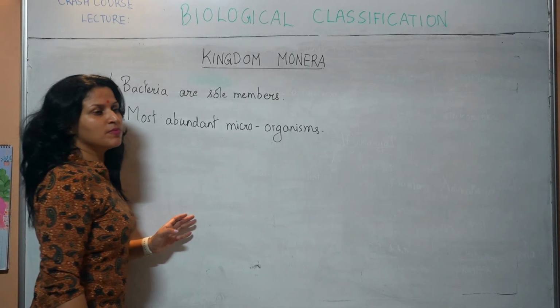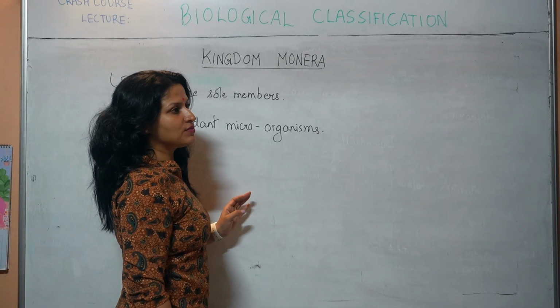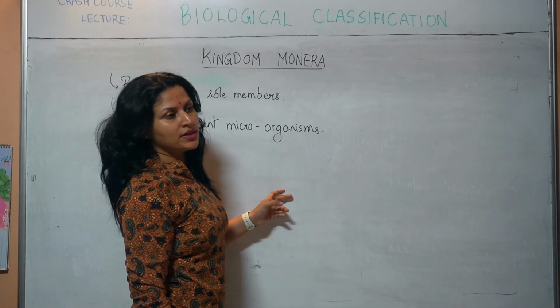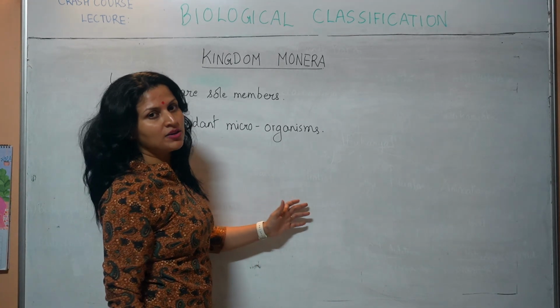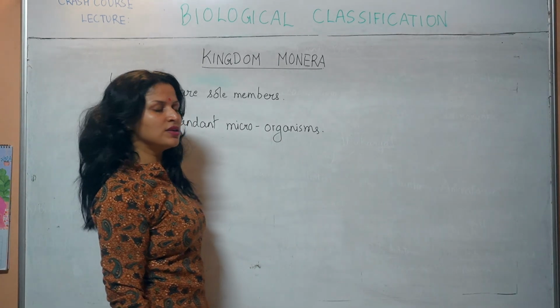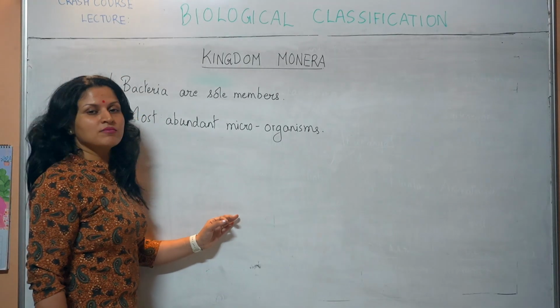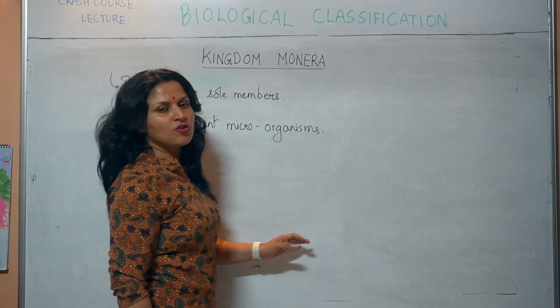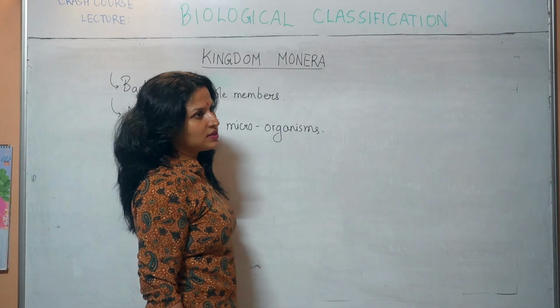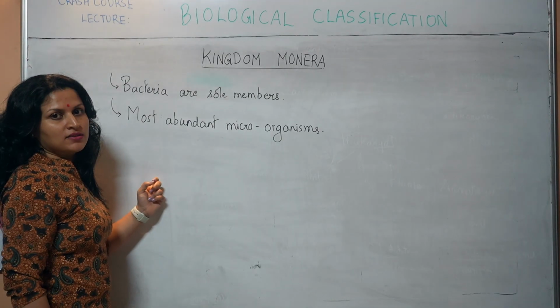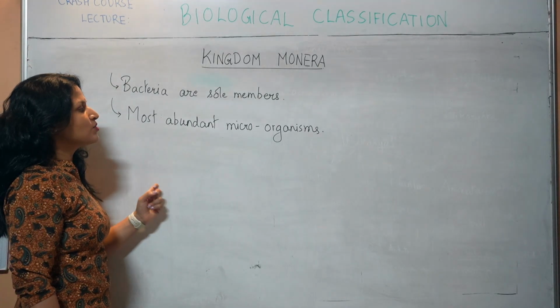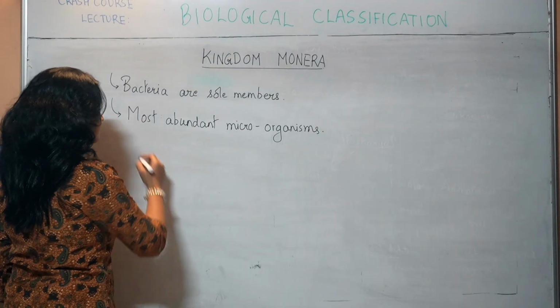Organisms belonging to the kingdoms Monera, Protista, fungi, they are all called microorganisms. Some organisms in Plantae may be microorganisms and very few forms are present in Animalia. And kingdom Monera of all the 5 kingdoms has the most abundant microorganisms.